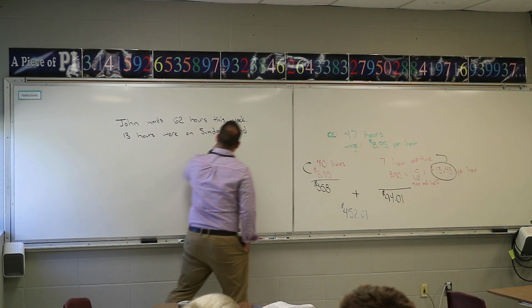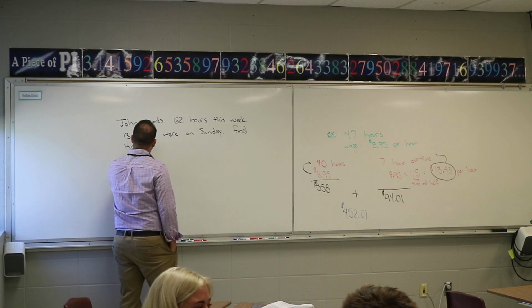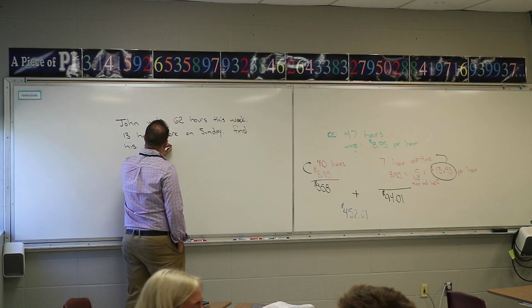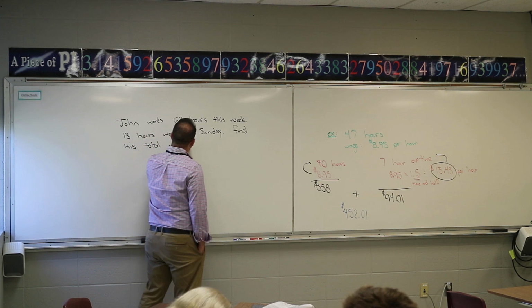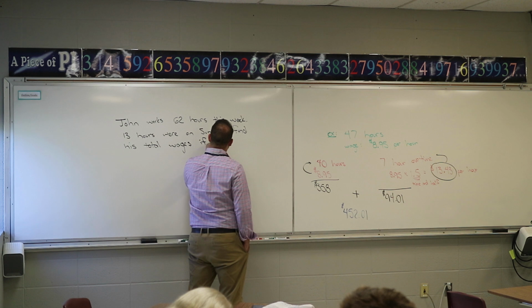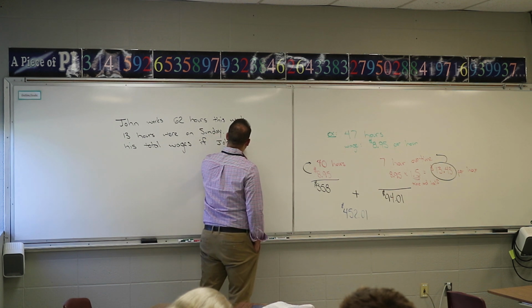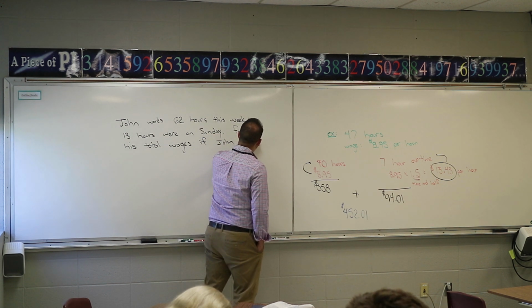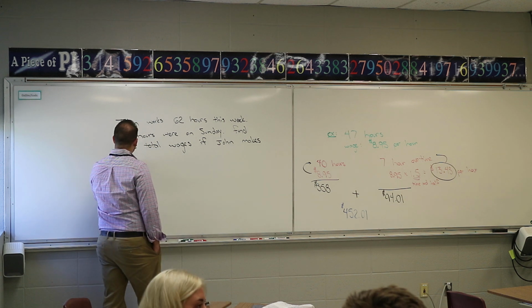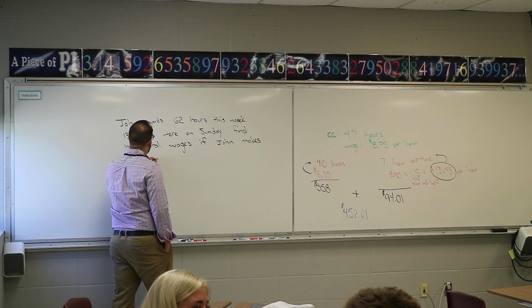Find his total wages if John makes $11.15 per hour.